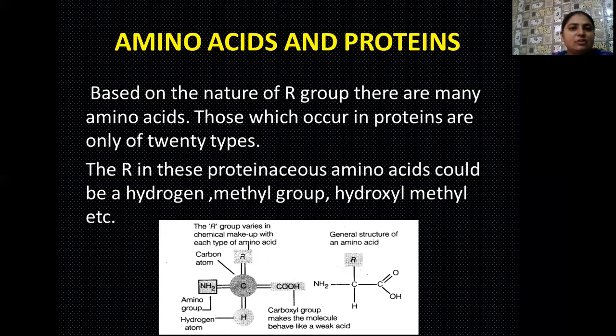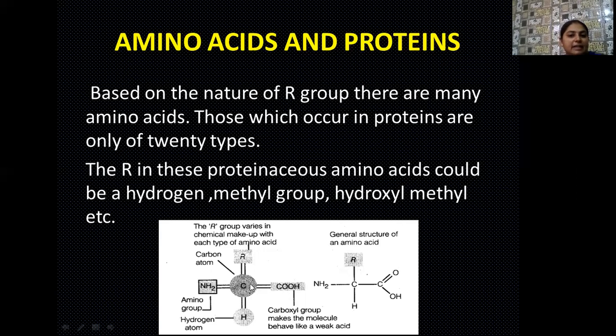Based on the nature of the R group, that is the variable alkyl group, there are many types of amino acids. Those which occur in proteins are the 20 amino acids. The R group in these proteinaceous amino acids could be any substituent. It may be hydrogen, it may be a methyl group, it may be hydroxymethyl, whatever.